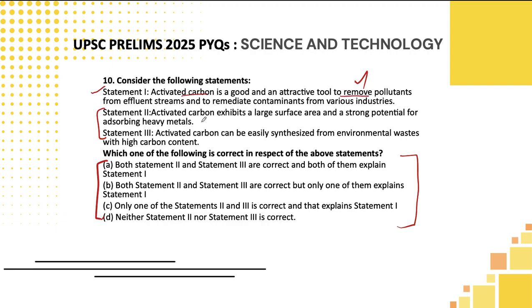And there is a high potential for that to absorb heavy metals. Probability is there. Let's move to the third one. Activated carbon can be easily synthesized. Why can it be easily synthesized? "Easily" is a negative keyword which we have listed at the starting of the slide. Whenever they use that, that statement will be wrong.